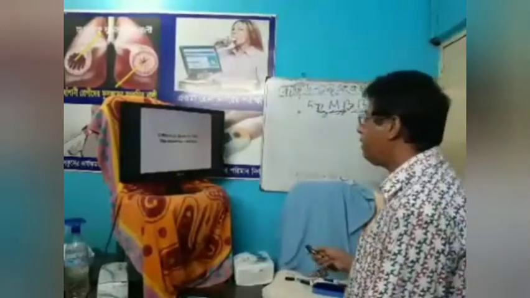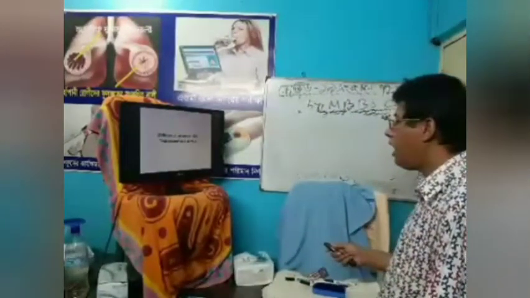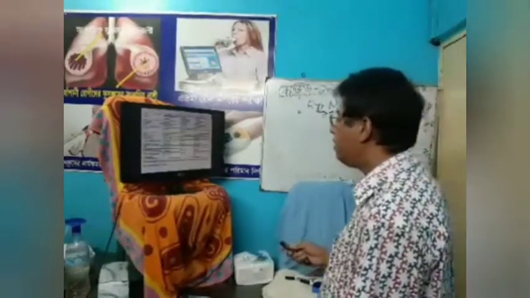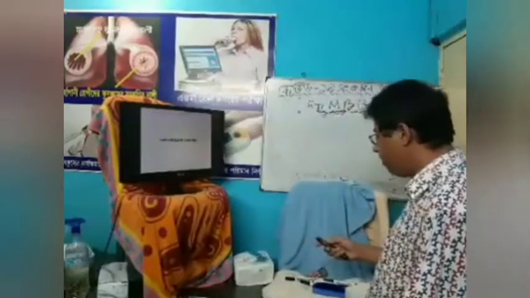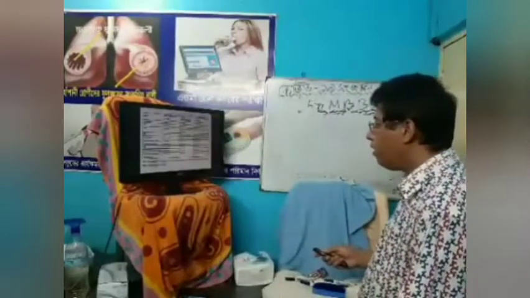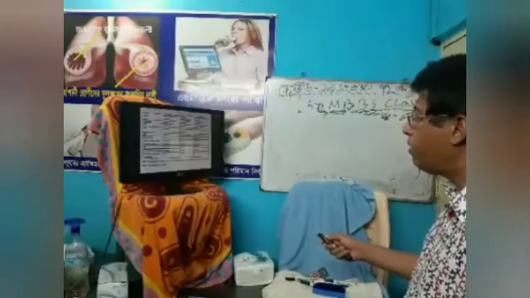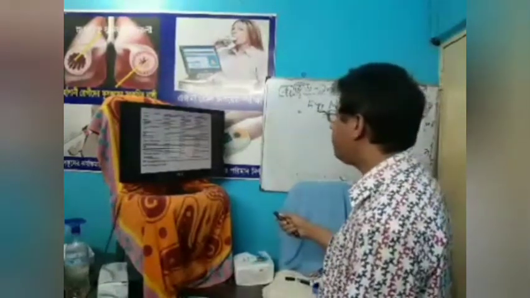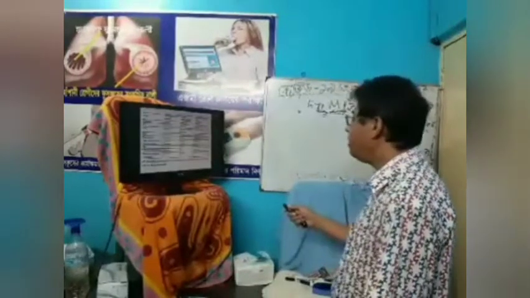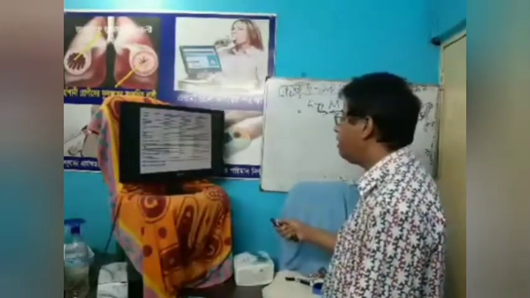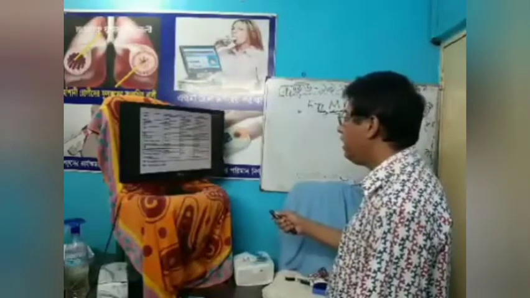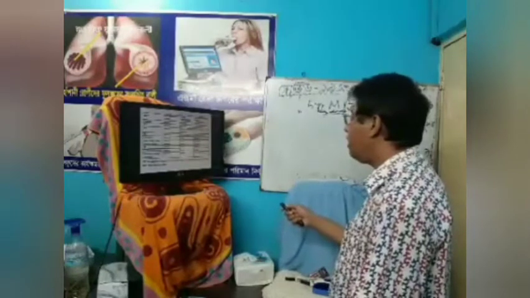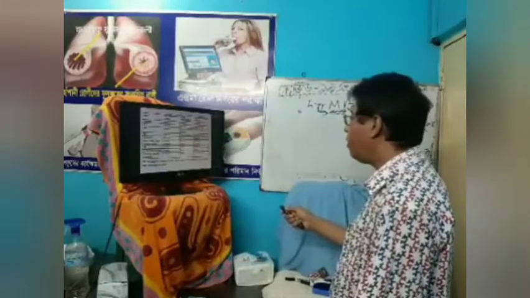Now difference between IDA and thalassemia and anemia of chronic disease. In this chart, before it is asked in Viva board: in iron deficiency anemia, hemoglobin decreases, in thalassemia also decreases, in anemia of chronic disease also decreases. But MCV decreases in IDA, also in thalassemia, but in anemia of chronic disease it is normal or decreased.